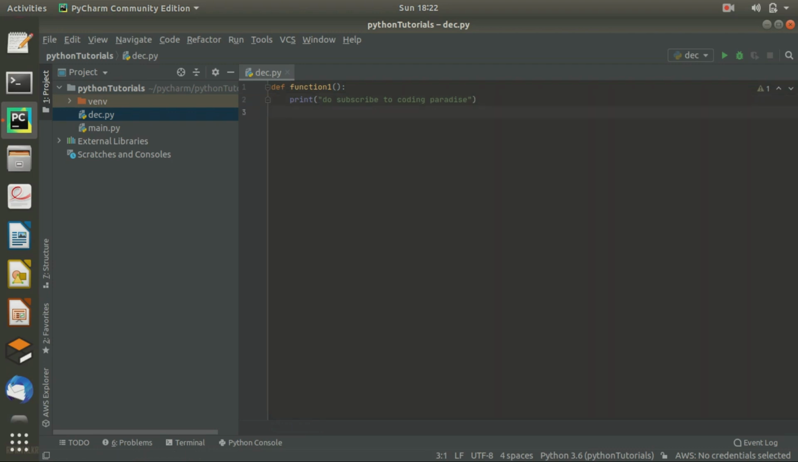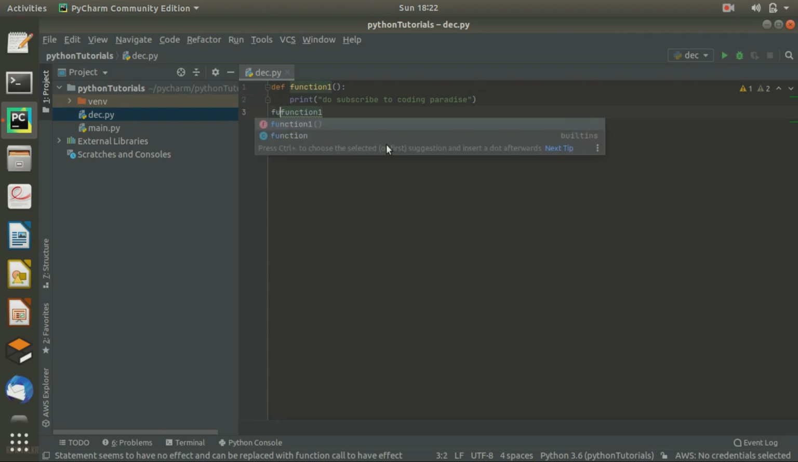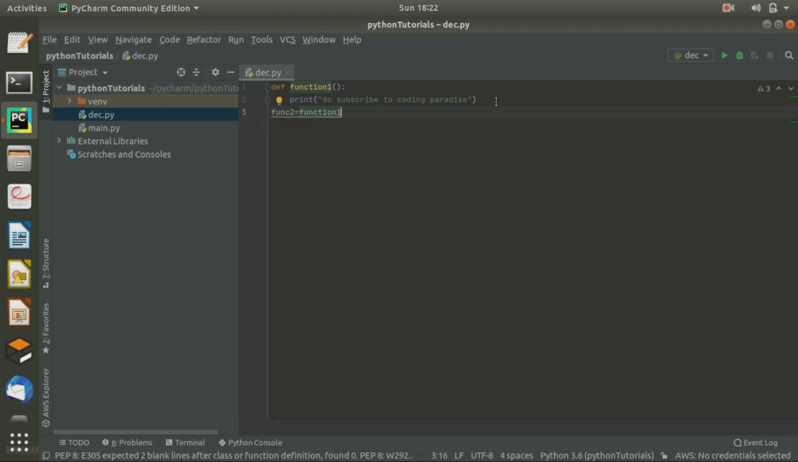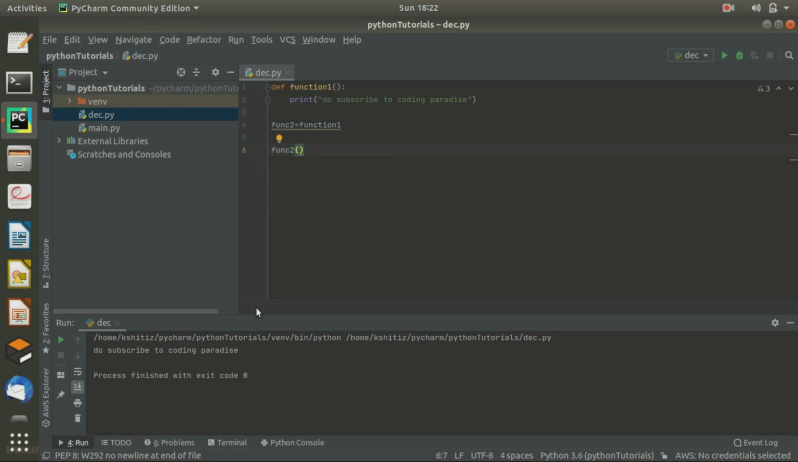So let's call this function function1. Okay, sorry, I'm not calling this function, I'm just assigning this function to function2, in another variable or in another function. Or what if I just call function2? Let's check what it will do. It's simply printing "Do subscribe to coding paradise."